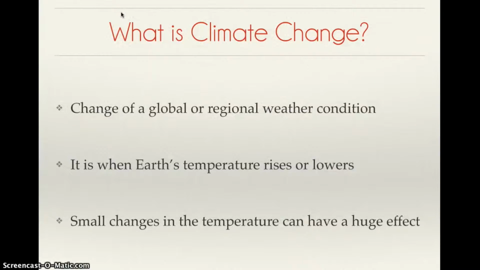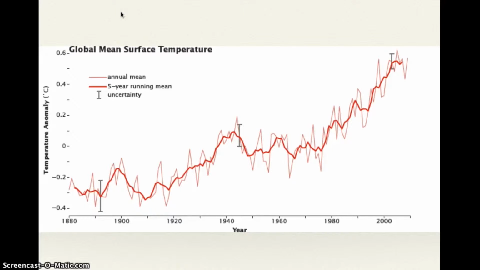So what is climate change? Climate change is a change of global or regional weather conditions. It is when the Earth's temperature rises or lowers. Small changes in the temperature can have a huge effect on the ecosystems. This is a graph showing us the increase in temperatures from the 1900s to 2000. It is increasing.